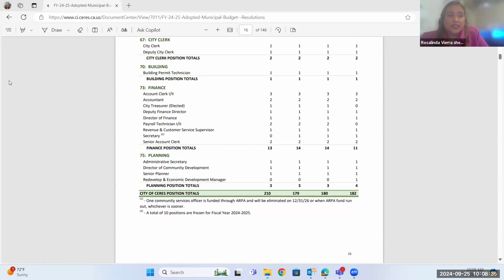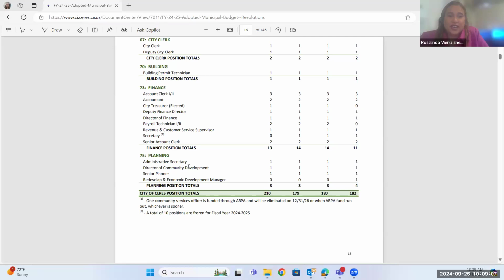So I just want to highlight, now going into finance, which is 53. Like I mentioned before, it actually switched departments. So they went to HR. So that's now a 0 from finance. And you can see the numbers changed too, because that number changed. And then the city treasurer went from appointed to elected. So the responsibilities also changed. So I just want to make sure you understand that's why there's a change in 3. We just moved them to other parts of the budget.